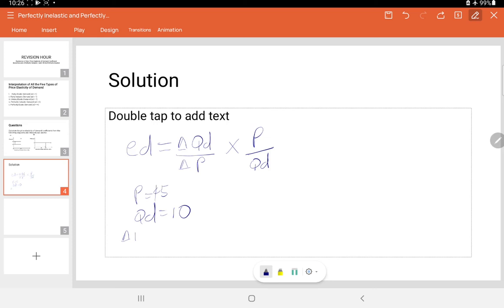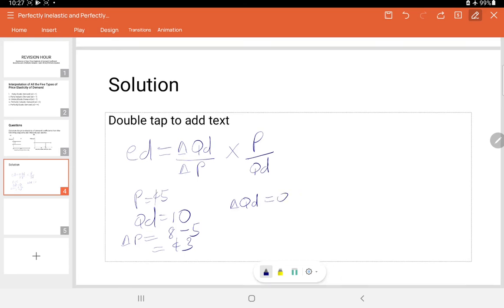Our change in price here is, price had moved from 5 cedis to 8 cedis, and therefore the new price is 8 cedis minus 5 cedis, which gives us 3 cedis. Then we need to calculate the change in quantity demanded. So the change in quantity demanded is equal to 0.